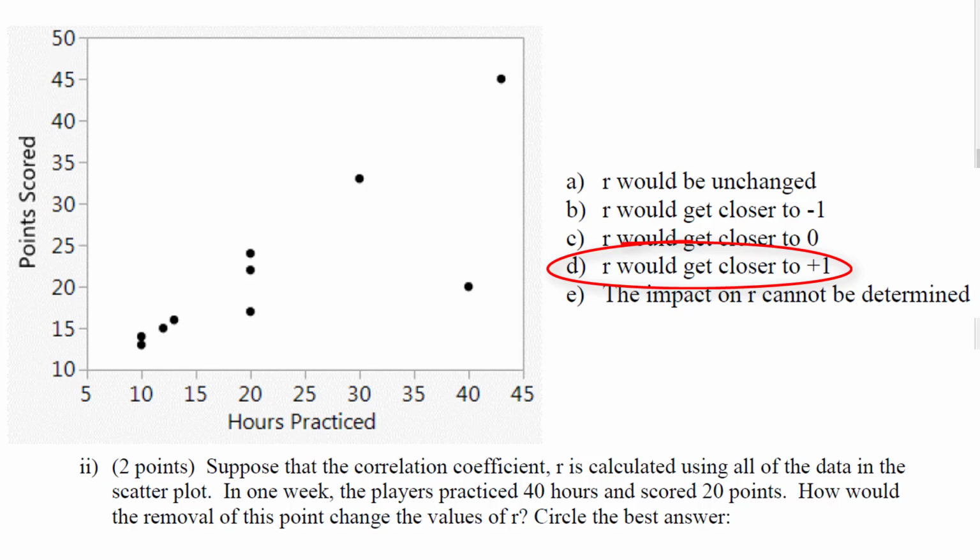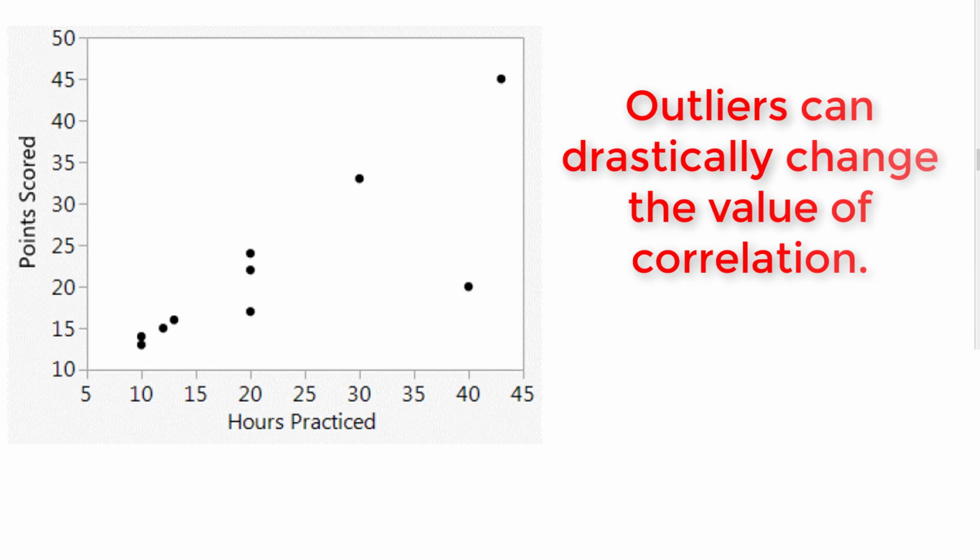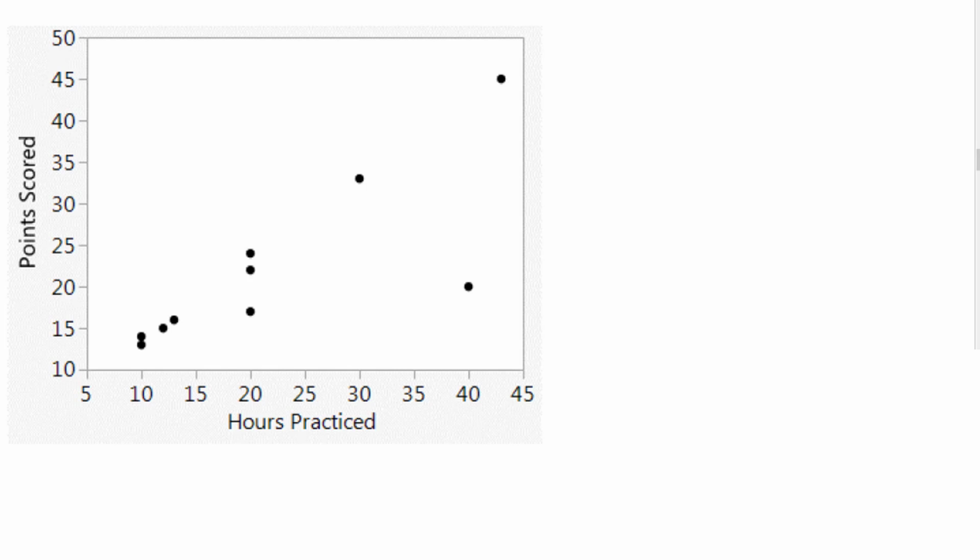But watch out, because outliers can do anything. It's not always going to make it stronger to remove an outlier. We have a lot of instances where an outlier can make a very weak correlation strong. There's so many things that can happen with outliers. Outliers can make strong relationships weak, weak relationships strong. They can make relationships positive or negative or 0. They can change anything. Always look at the specific instance of what would happen if you were to remove that point. And in our example here, we can see removing this point right here would actually tighten up the rest of these and make it more like a positive 1.